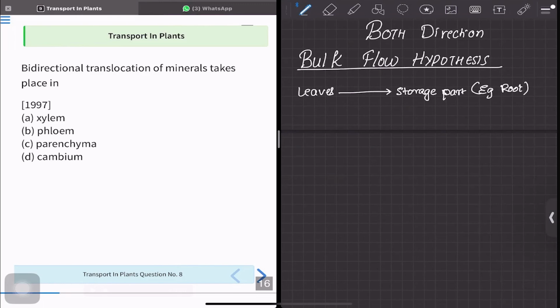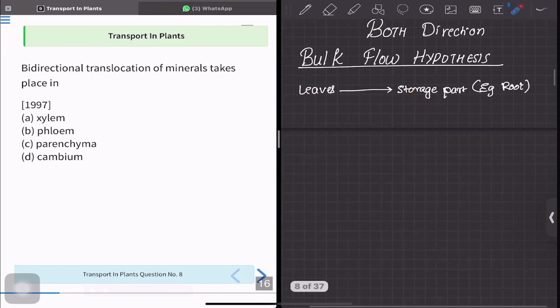So we understand the point that if the food or the organic material is produced in the leaves, it is going to go in the storage part. This is obvious. But is it true that at some point in the plant, the food that is stored will go to the leaves?